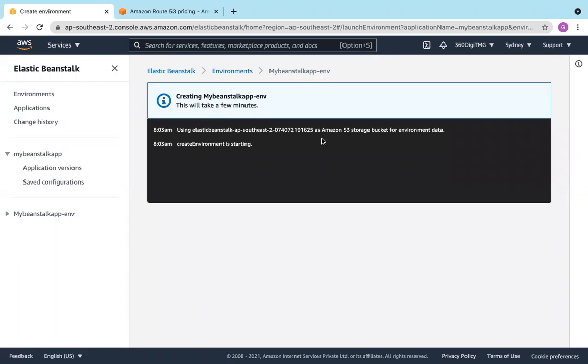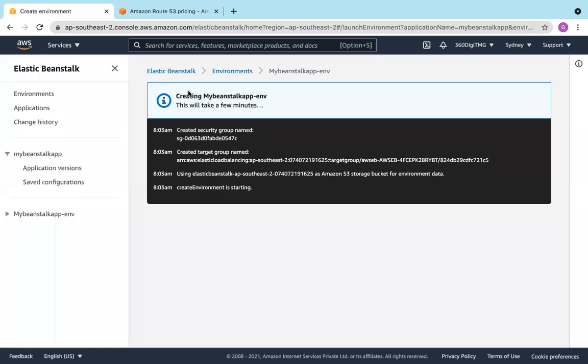Now a Beanstalk S3 bucket is getting created. Elastic Beanstalk comes under PaaS, Platform as a Service, and it is also called an automated service. Why? Because AWS has automated all these things for us. Now the S3 bucket is ready.